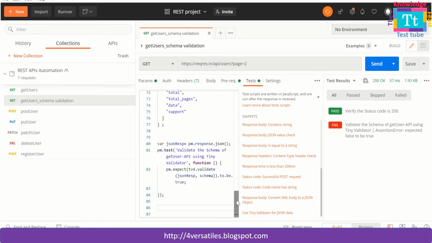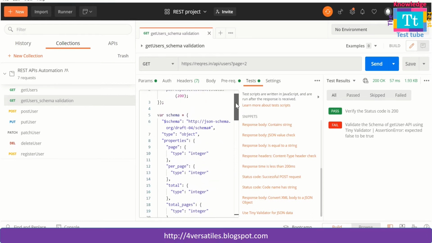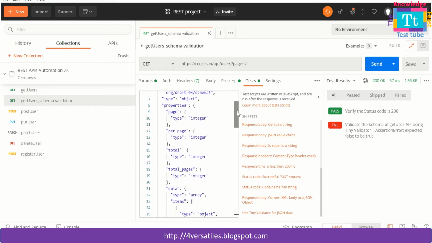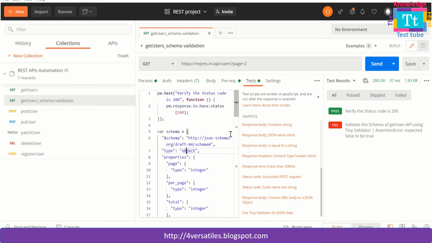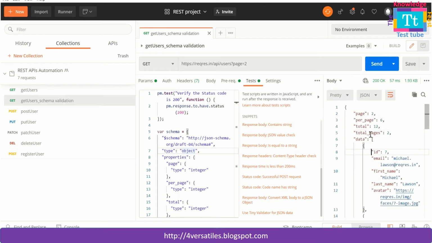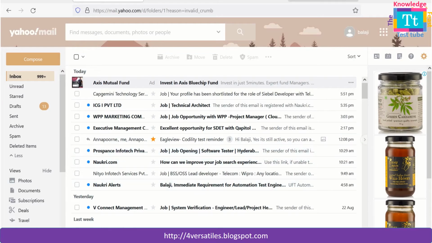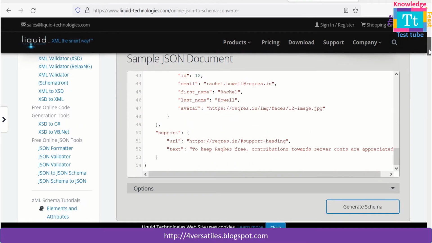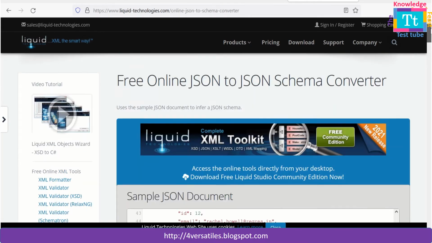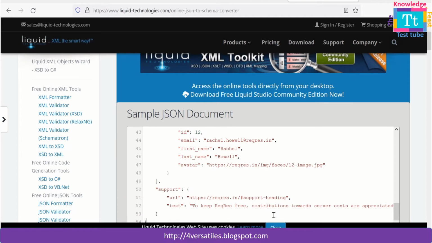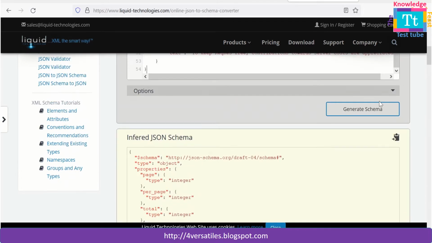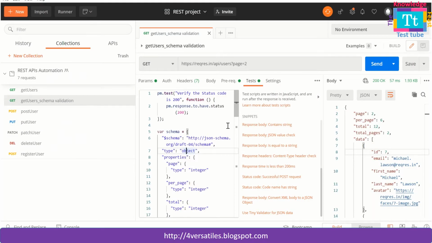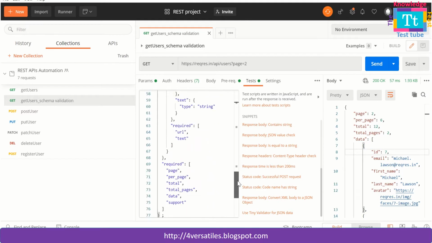Okay, so all the stuff stays as it is. You have to create this variable schema and keep the schema of the JSON response over here. Let me show it again quickly. So this is going to be your response. You have to copy that response and go to this place where you can convert JSON to JSON schema. Keep your response over here and then click on generate schema. It will generate the schema for you, and paste that schema into this schema variable. So up to this point the stuff is as it is.